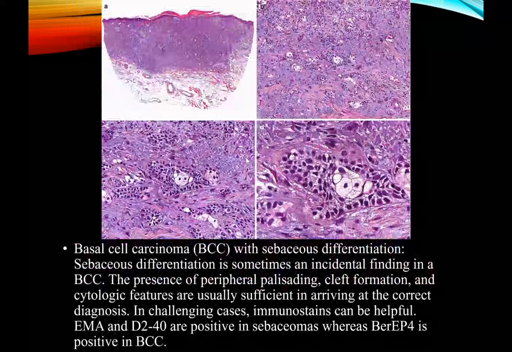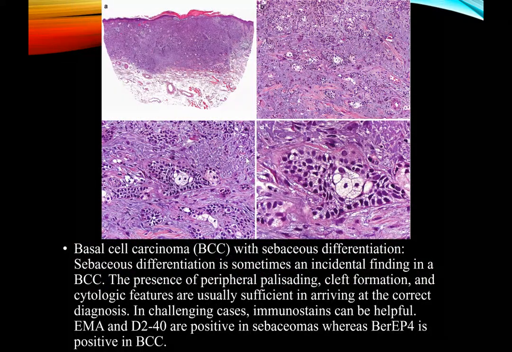Lastly, basal cell carcinoma with sebaceous differentiation. Sebaceous differentiation is sometimes an incidental finding in a basal cell carcinoma. The presence of peripheral palisading, cleft formation, and cytologic features are usually sufficient in arriving at the correct diagnosis. But still, in challenging cases, immunostains can be helpful. EMA and D2-40 are positive in sebaceomas, whereas BER-EP4 is positive in basal cell carcinoma.